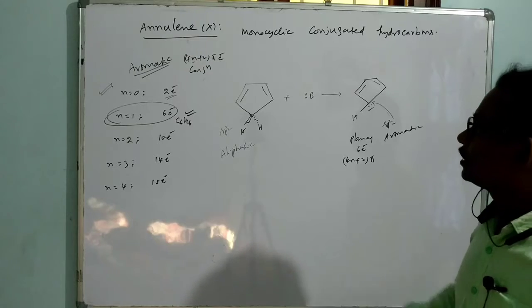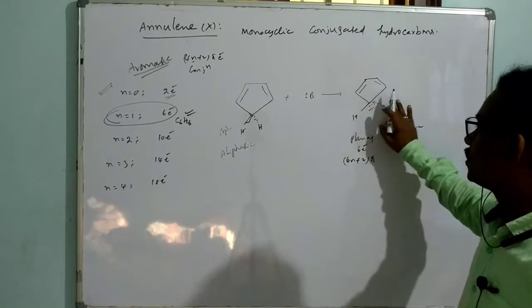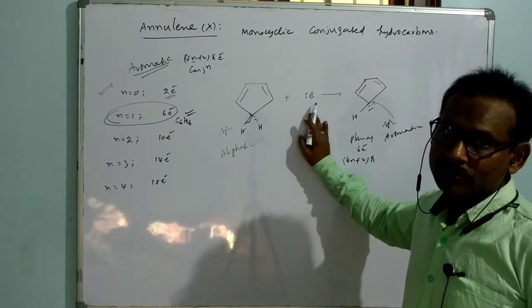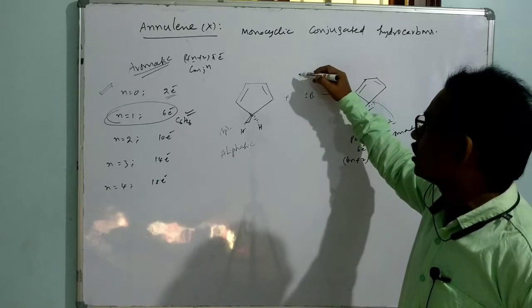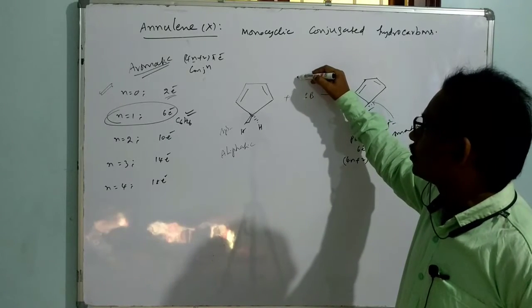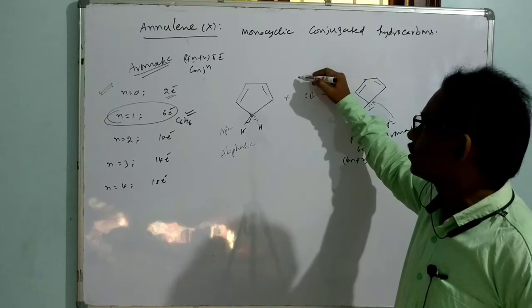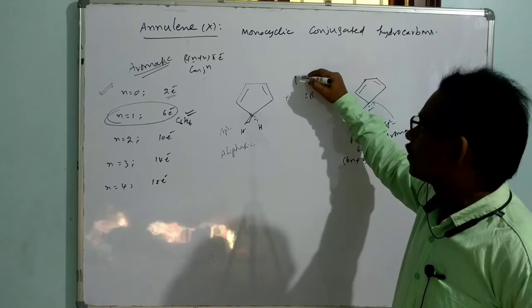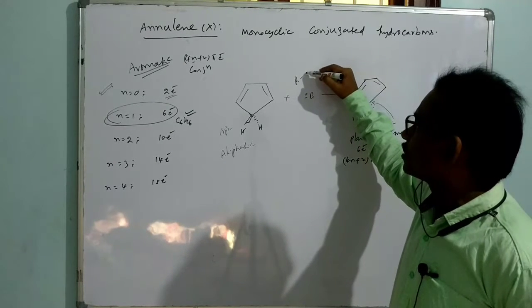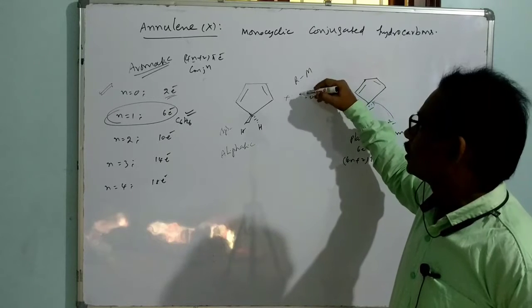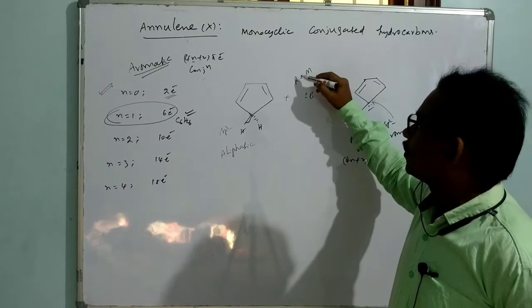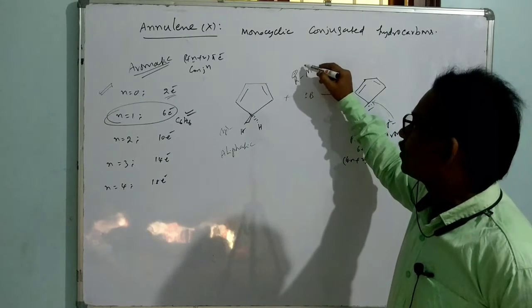So that is the reason this compound is easily converted to this species when treated with a base. The base can be, for example, some organometallic compound, R-metal, which becomes R minus and metal plus.